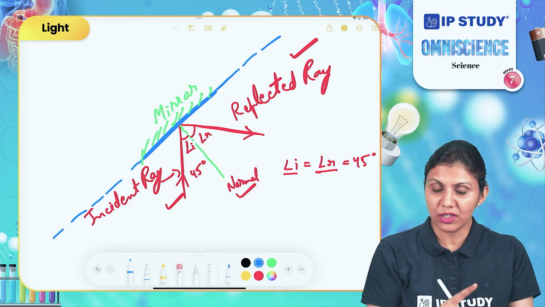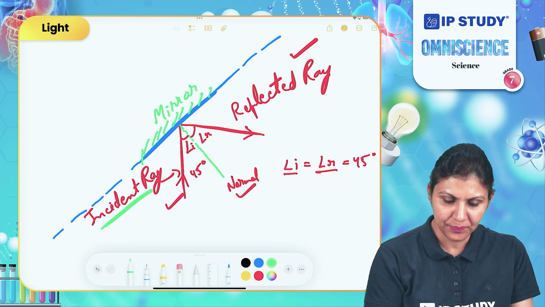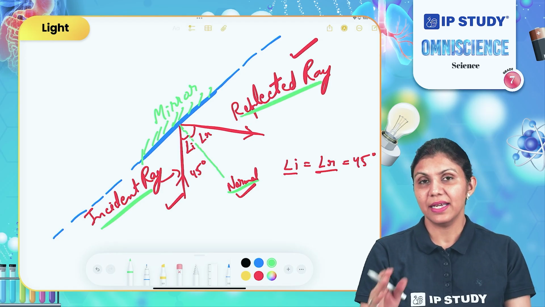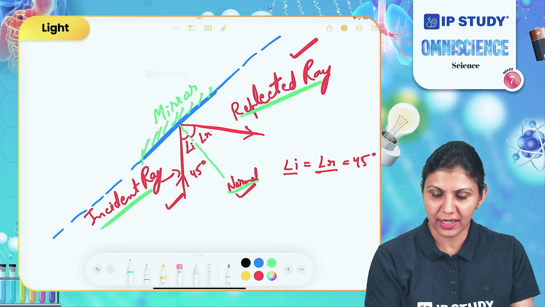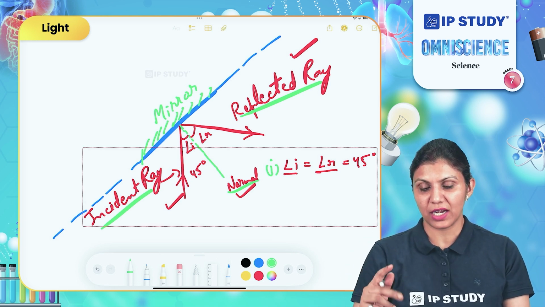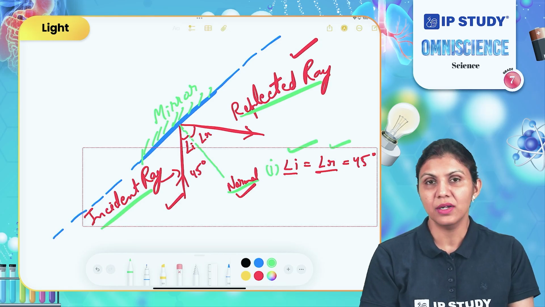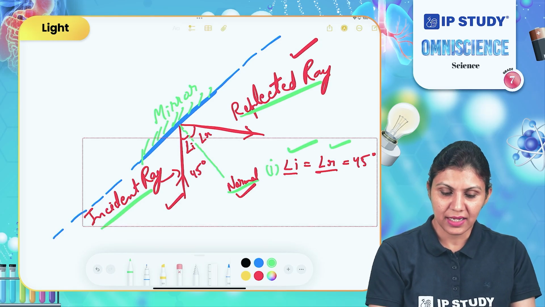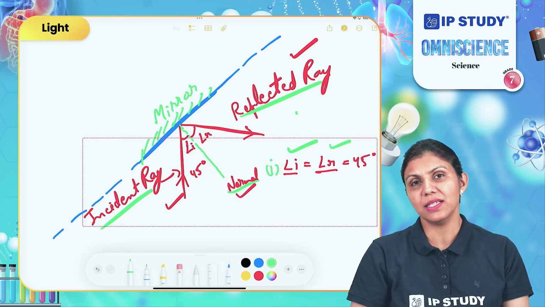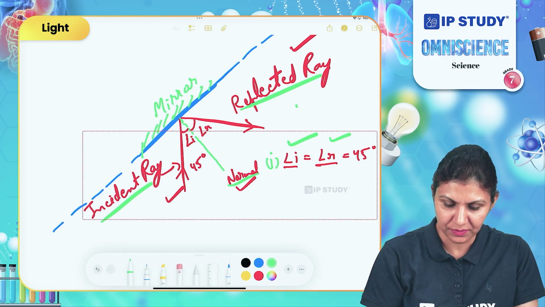So the second rule of reflection is that the incident ray, normal and reflected ray always lie in the same plane. So here we have understood two laws of reflection. First, the angle of incidence is always equal to the angle of reflection, and second, the incident ray, normal and reflected ray are always in the same plane. This states the law of reflection.